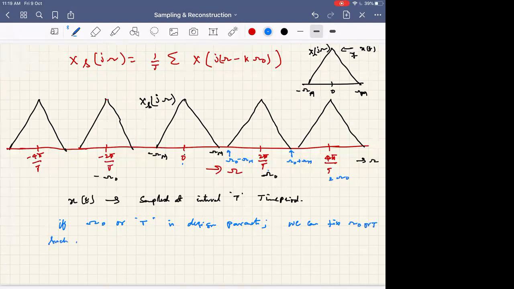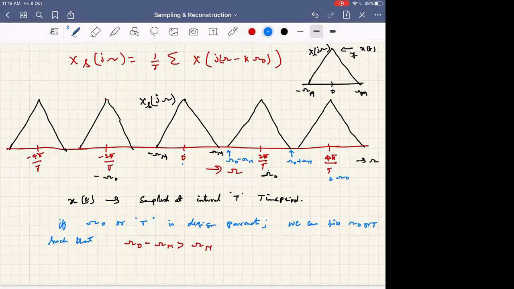Such that what? There should be no interference in the frequency spectrum. Yes, when will it happen? What is the mathematical condition we need? You can't directly tell looking at this, you have to work it out. Omega naught has to be greater than 2 omega m, sir. Okay, this is what you can tell.